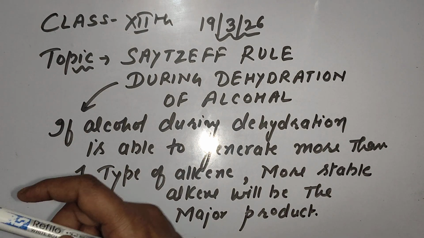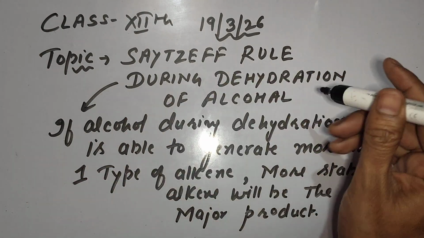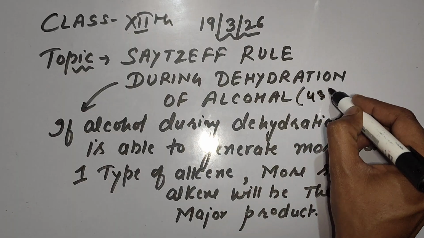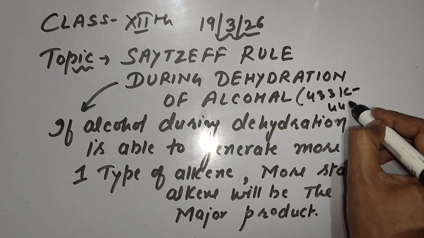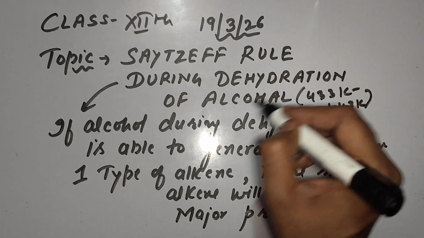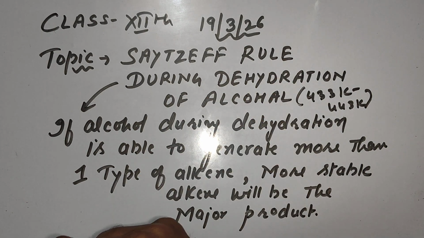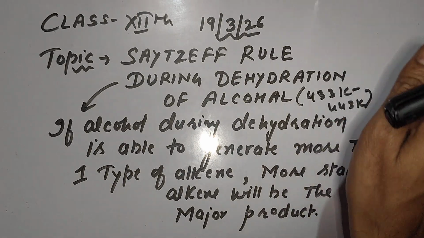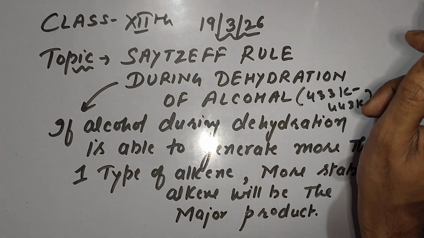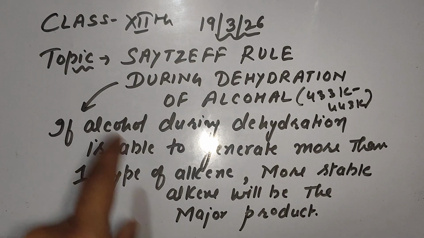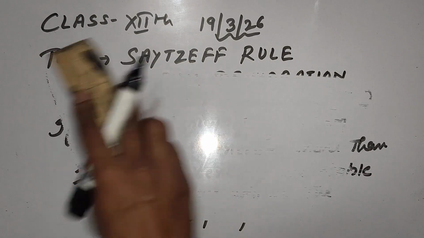As you know, we are dealing with dehydration of alcohol at 433 Kelvin temperature to 443 Kelvin temperature. In this temperature, during dehydration of alcohol, alkenes are generated. If suppose alcohol is able to generate more than one type of alkene, so according to Saytzeff rule, more stable alkene will be the major product. This rule actually we have already discussed in haloalkane chapter. Let's try in alcohol now.